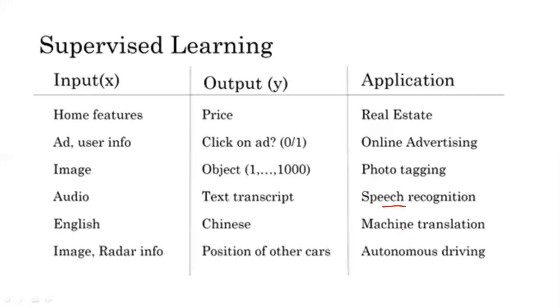Now the fifth example is machine translation, where you supply an input in any language, let's say English, and then it converts this English into Chinese. So this is a very good use of neural networks.